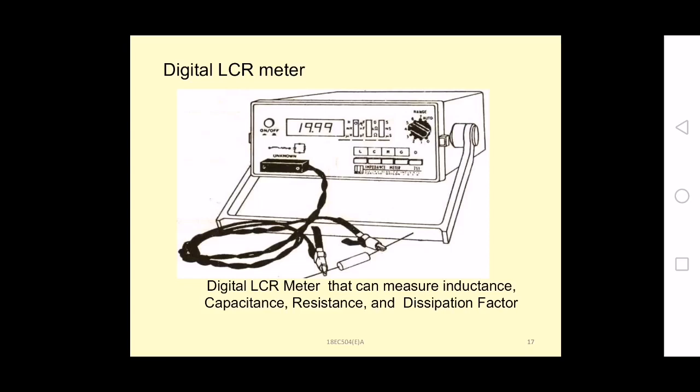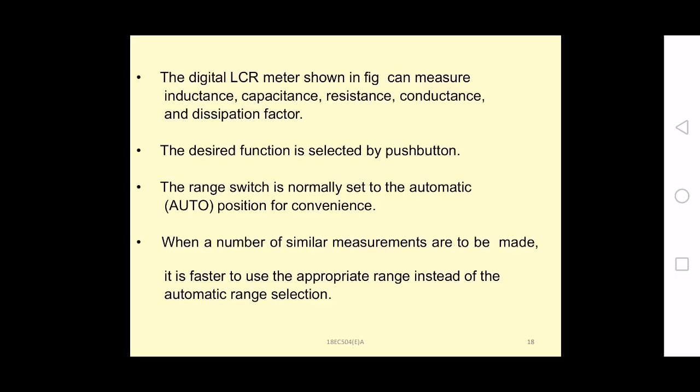You will have the range switch to select the different ranges that we have already told. There are 4 ranges that will be displayed on the digital display, and you will have the on off button. So it can measure the resistance, inductance, capacitance, dissipation factors. So how will it measure? The digital LCR meter shown in the figure can measure inductance, capacitance, resistance, conductance G, and dissipation factor D. The desired function is selected by the push button, so by using the push button you can select which quantity you want to measure.